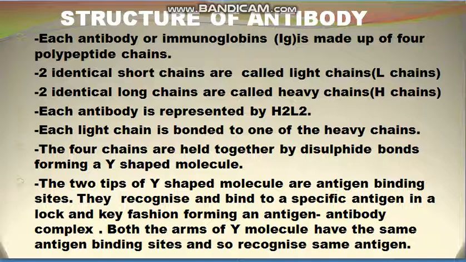It means that the 2 tips of the Y-shaped molecule of the antibody have the antigen binding site, and the antigen comes and binds to the specific antibody in a lock and key fashion, and so the same antigen binds with the same antibody. So this is the structure of the antibody.